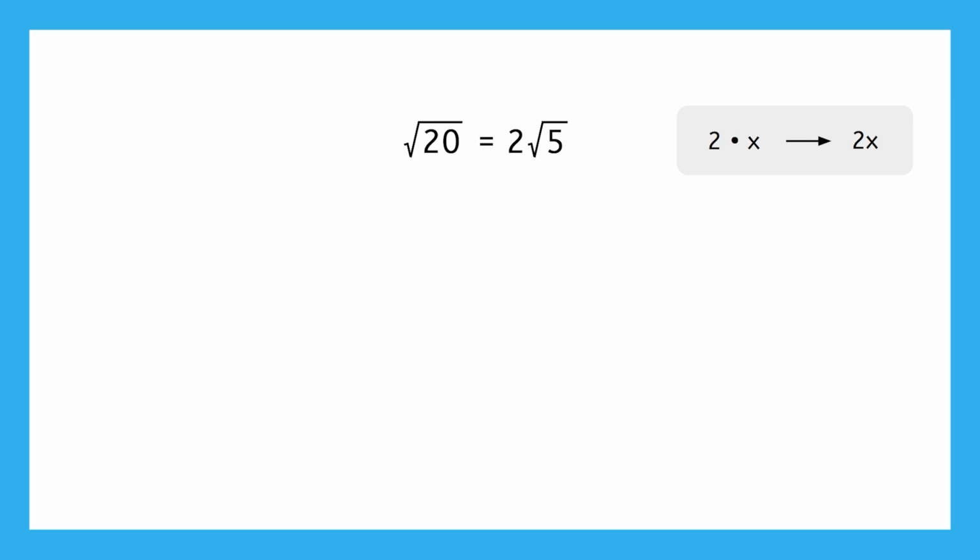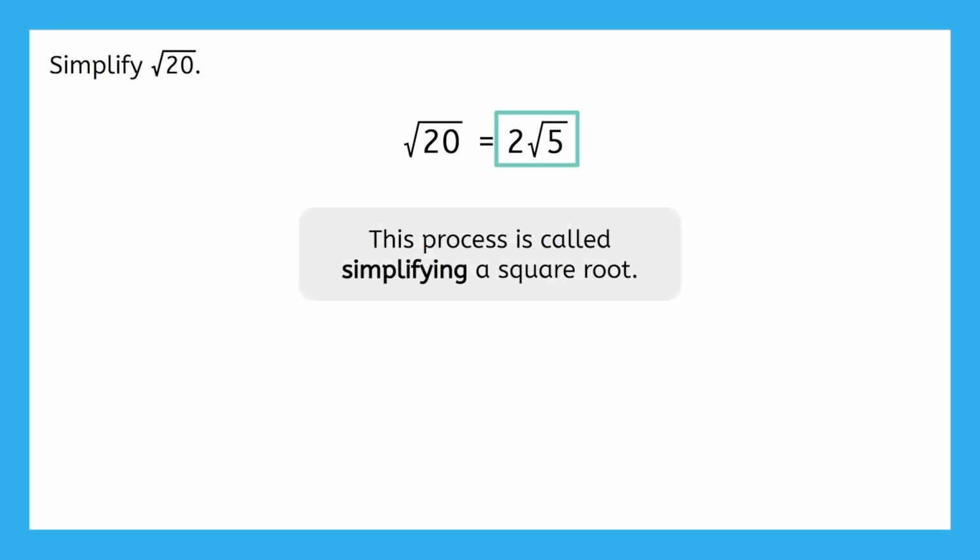And just like the number is written before x, we write the number outside the radical first, followed by the square root. We can read this expression as 2 square root of 5, or even just 2 root 5. This process, rewriting the square root of 20 as 2 root 5, is called simplifying the square root.